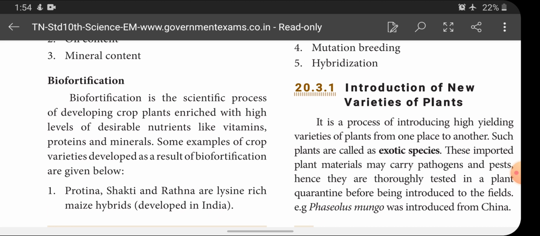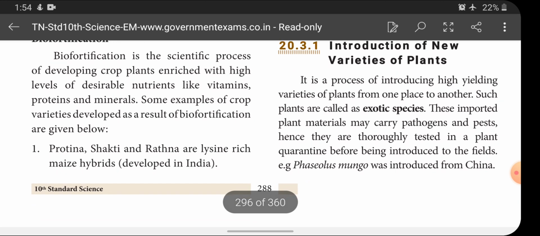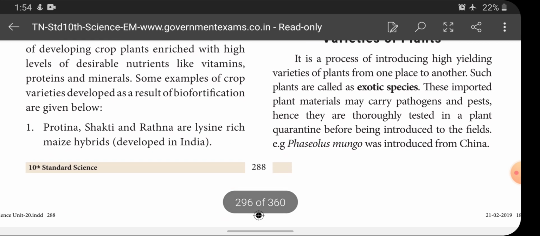Under this, crops are developing with enriched or high levels of desirable nutrients like vitamins, proteins and minerals. And this is called what? Biofortification. That is developing crops with high levels of desirable nutrients like vitamins, minerals and proteins with the help of scientific process, and this is called biofortification. Some examples of crop varieties developed as a result of biofortification are given here.